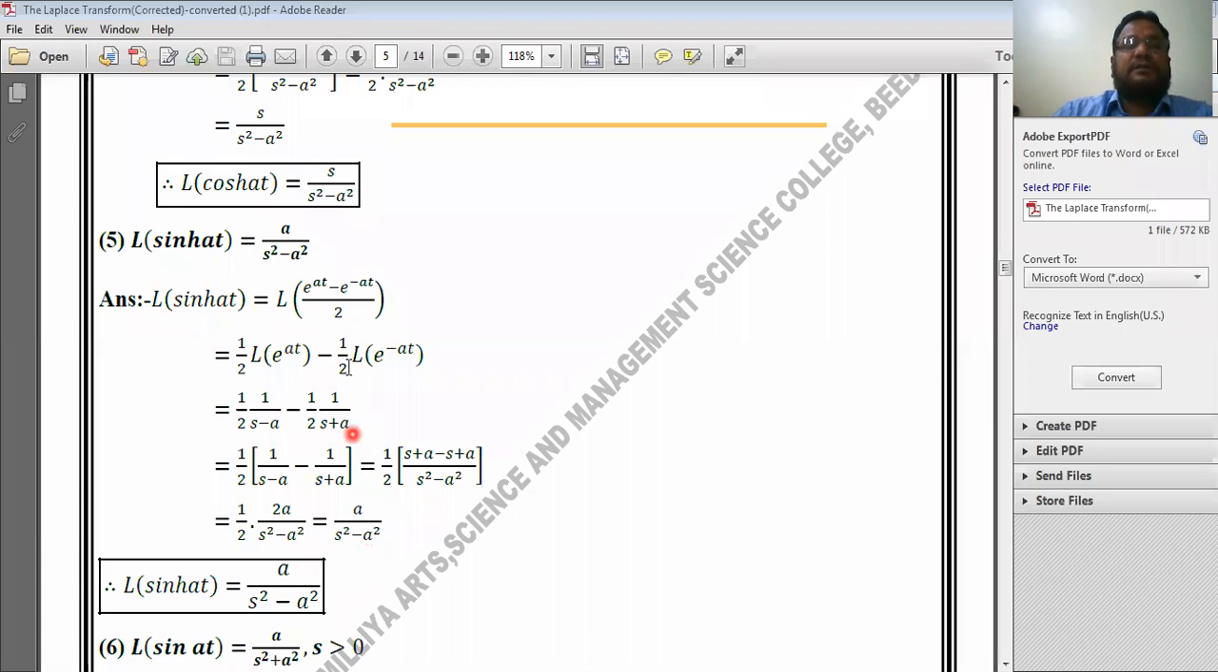You just compare it. In the previous case I got the result: Laplace transform of hyperbolic cos of at is equal to s divided by s square minus a square. And here Laplace transform of hyperbolic sine of at, I have got a divided by s square minus a square. Now see the next one.